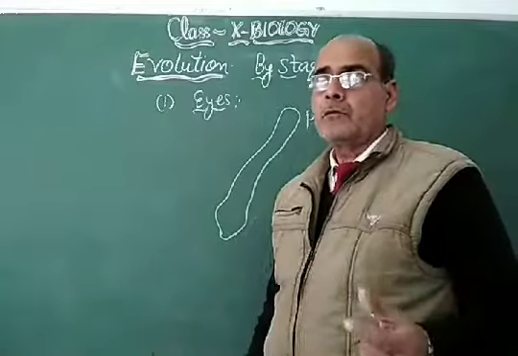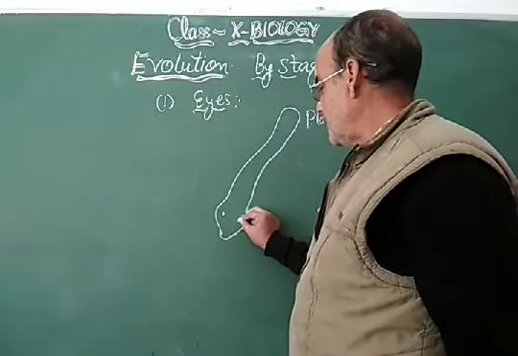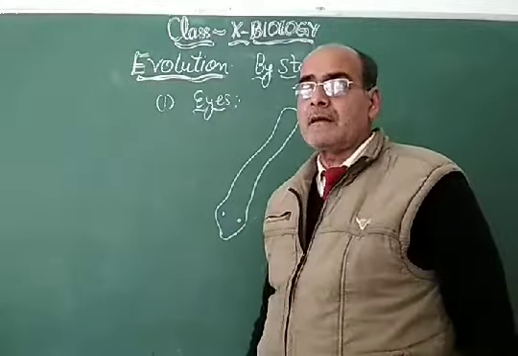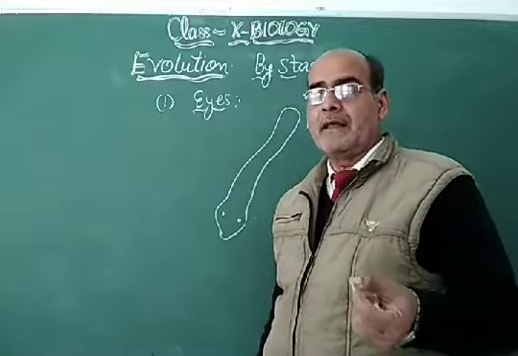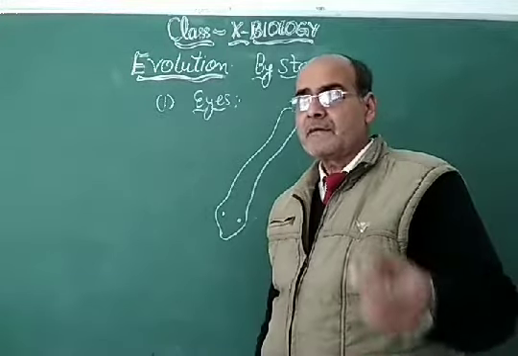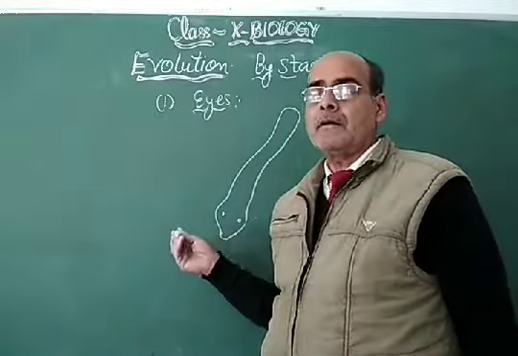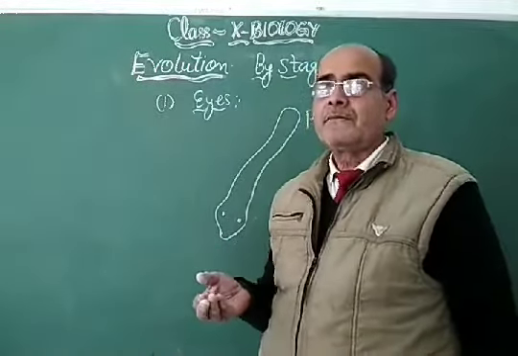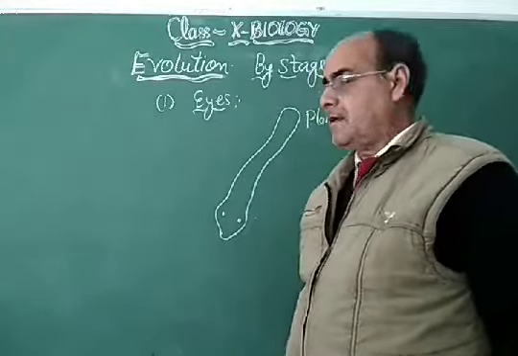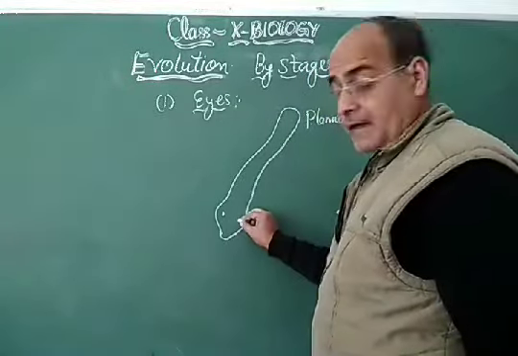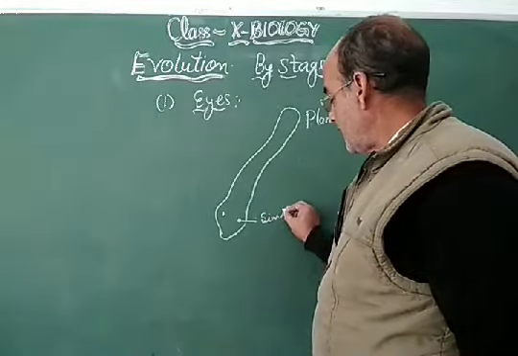The two dot-like structures in planaria are actually not eyes, but photosensitive dots that got evolved in planaria, and later, stage by stage, they developed into the complete eye structure as present in higher animals, higher vertebrates.